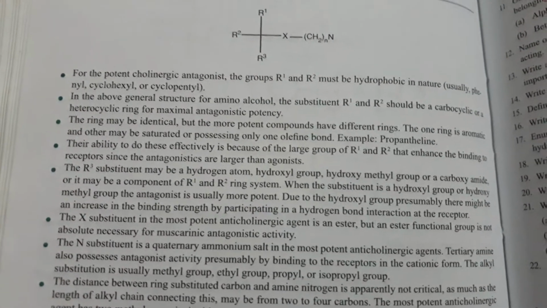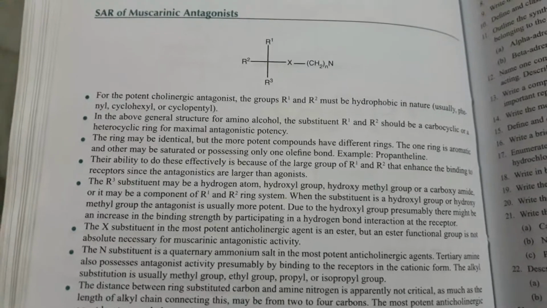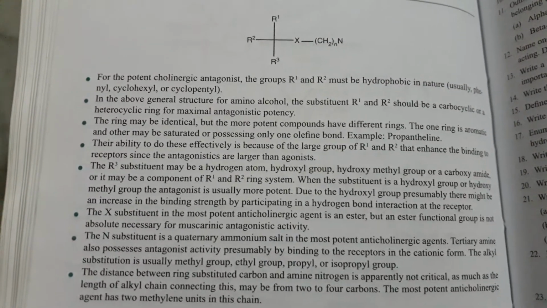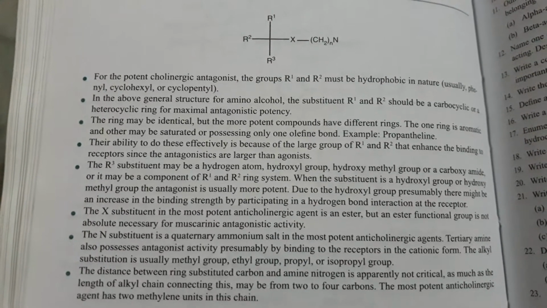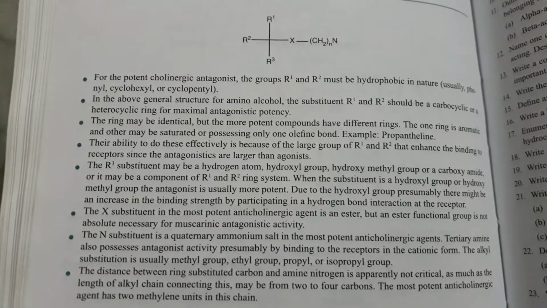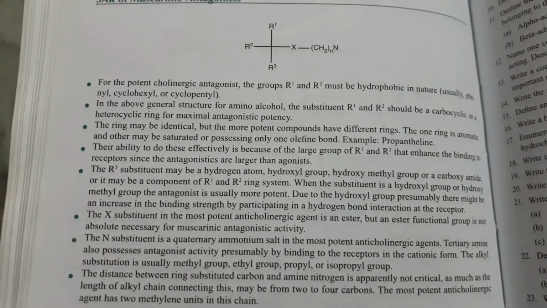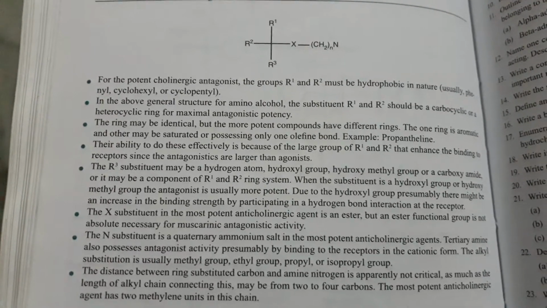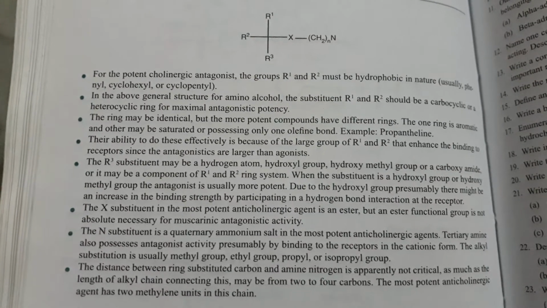The N substituent is a quaternary ammonium salt in the most potent anticholinergic agents. Tertiary amines also possess antagonistic activity, presumably by binding to the receptors in the cationic form. The alkyl substitution is usually a methyl group, ethyl group, propyl or isopropyl group.